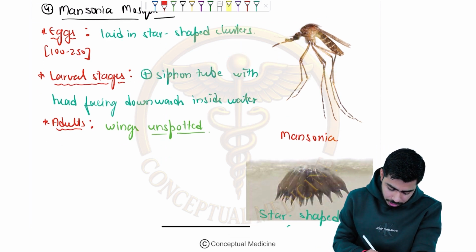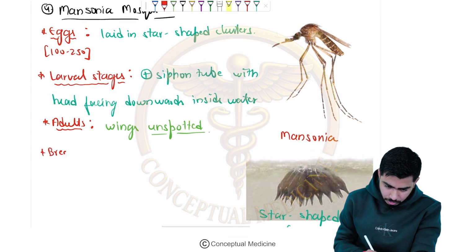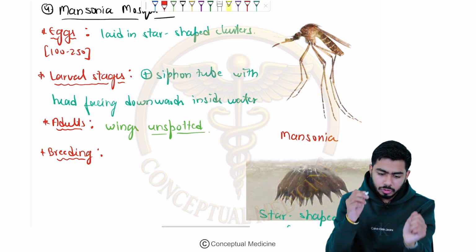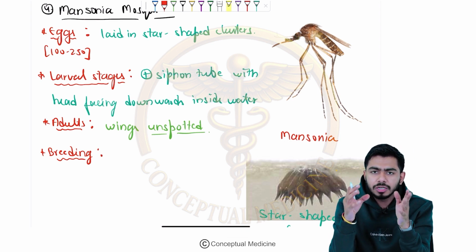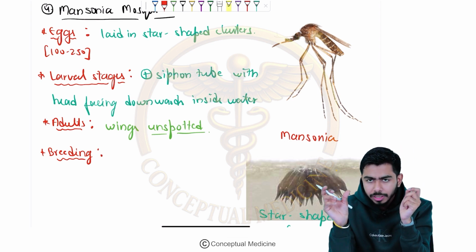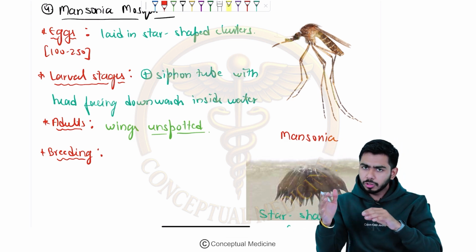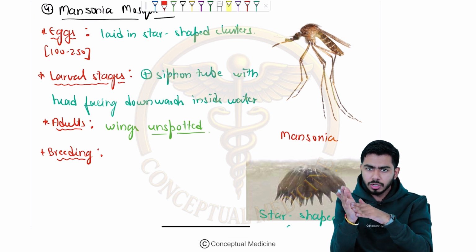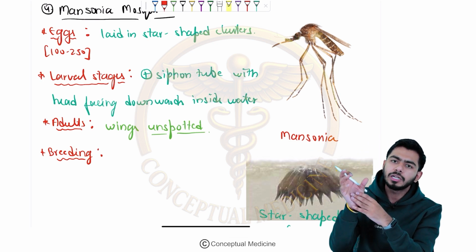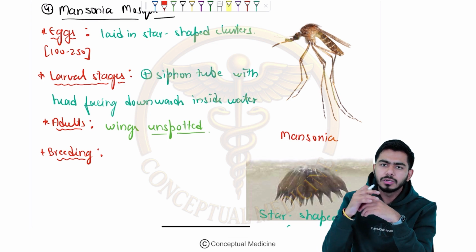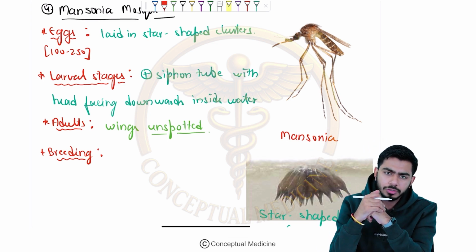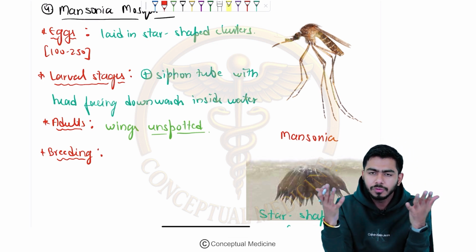Then we shall talk about the breeding areas. They will be breeding in water bodies containing aquatic vegetation. For example, there would be a plant with roots. They will bind themselves to the roots, and through the roots of that aquatic plant they will take the oxygen, and fulfil themselves over there.